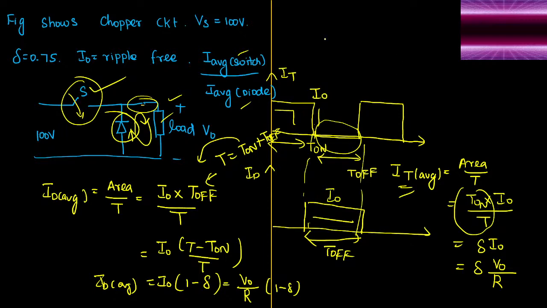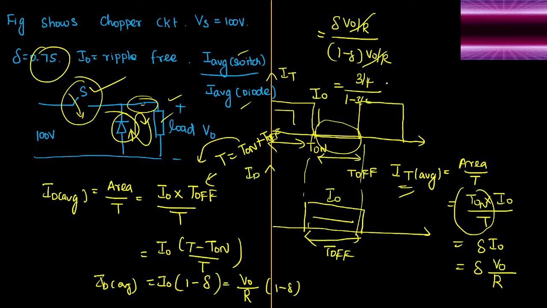Now it is time to take the ratio between these two. First, average current through the switch is delta times V0 by R. Average current through the diode is 1 minus delta into V0 by R. So V0 by R will get cancelled out. What is the value of delta? Is it given in the question? Yes, it is 0.75, which means 3 by 4. Divided by 1 minus 3 by 4, which is 1 by 4. So we can write 3 by 4 divided by 1 by 4. The 1 by 4 will get cancelled.